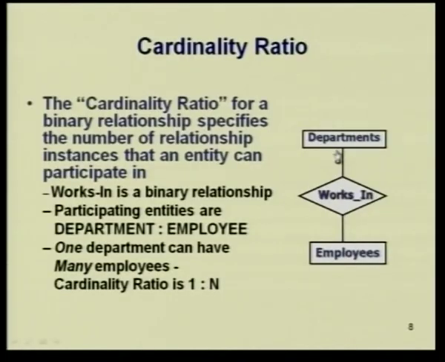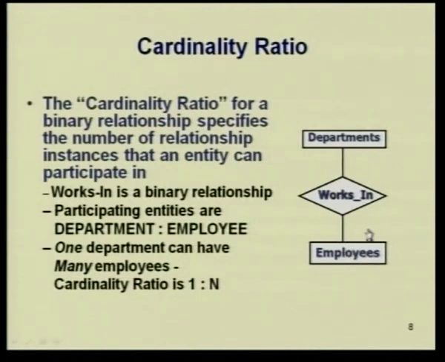So, let us take an example of works in, here are departments and here are employees. The participating entities are obviously departments and employees. Here we have a constraint that one department can have many employees, but one employee can have only one department. I mean, one employee can participate only in one department.